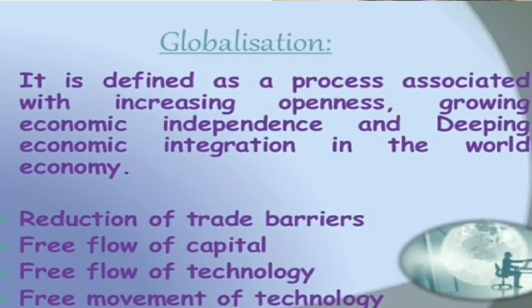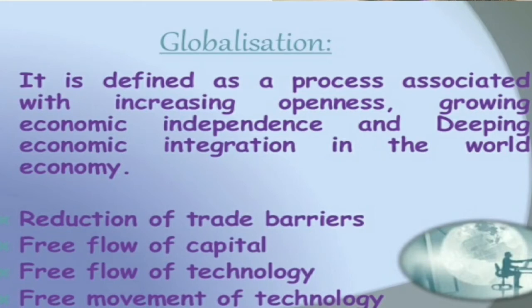So globalization encouraged integration of the economy with the rest of the world economy. It was an outcome of various policies aimed at transforming the world into a greater integrated economy. Integrated economy means united economy.